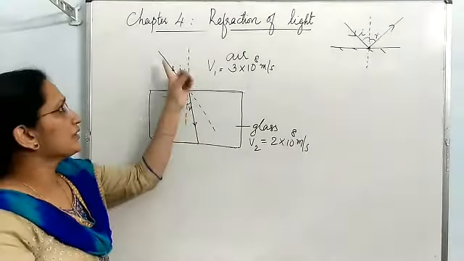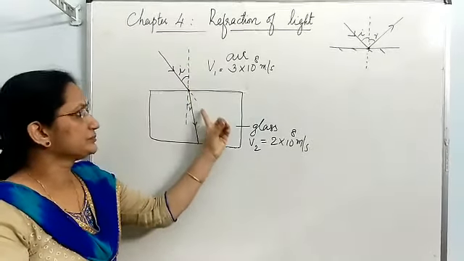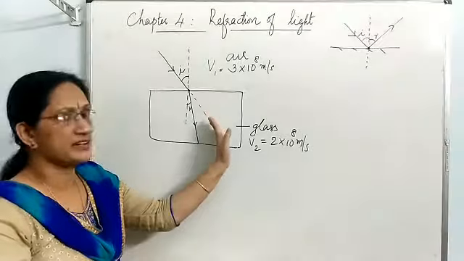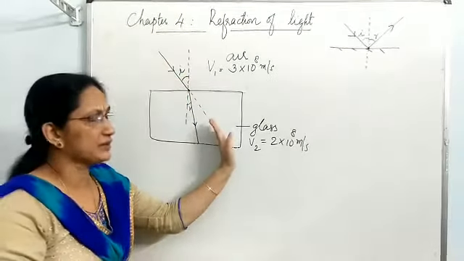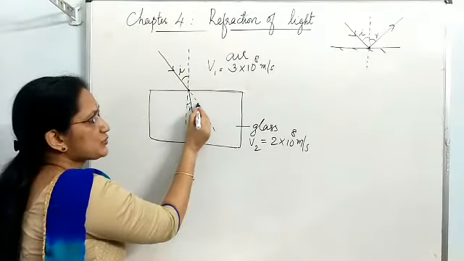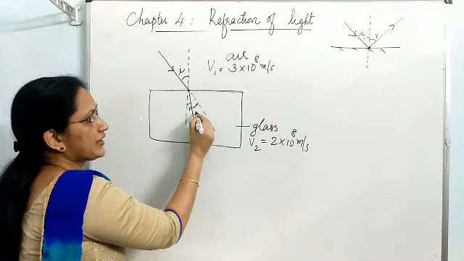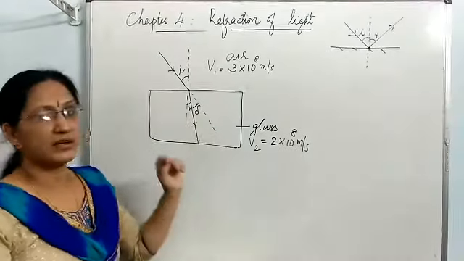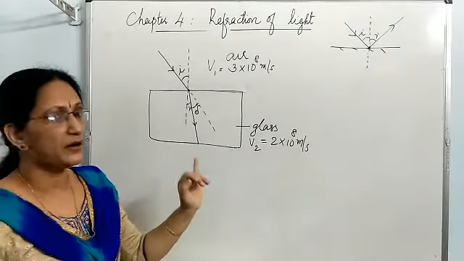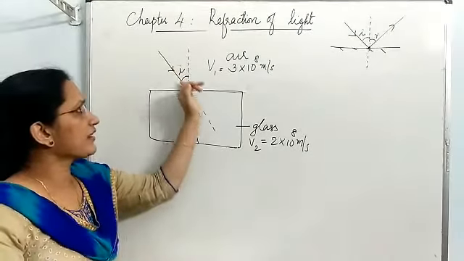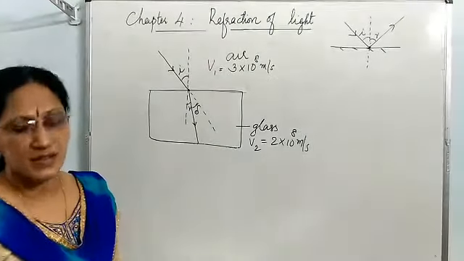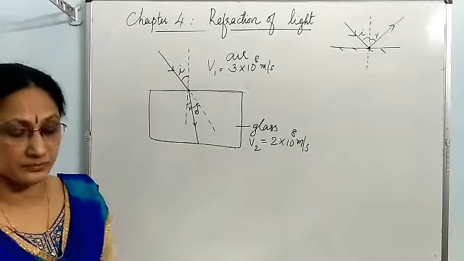The angle between the original path, this is the original path, or this is the direction of the incident ray. From this original path, the ray deviates through this much angle. This angle we call the angle of deviation. Delta is the symbol given for it. So, the angle between the incident ray extended and the refracted ray is known as the angle of deviation.